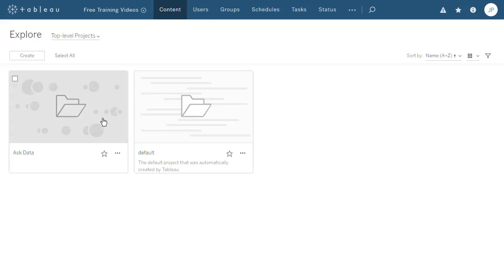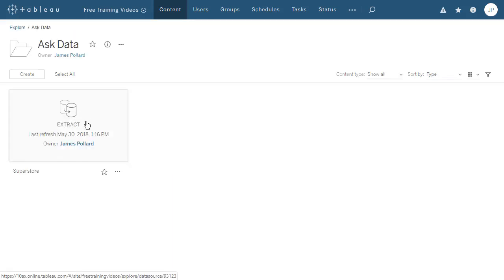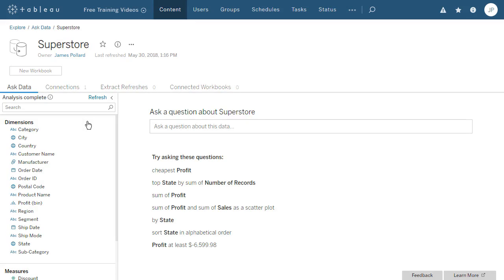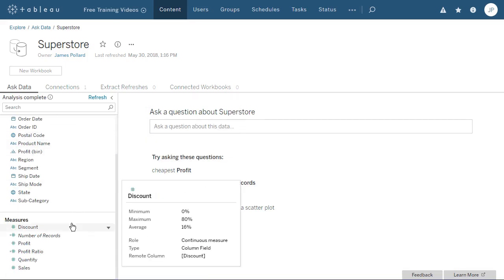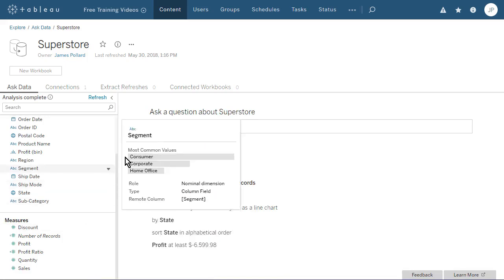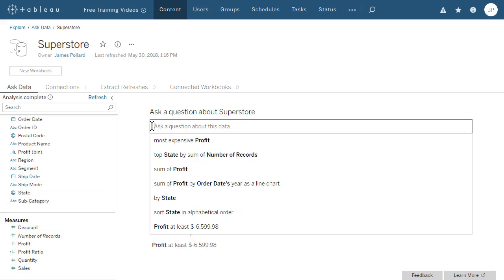To use Ask Data, first navigate to the data source you have questions about. Our natural language question should be based on the available dimensions and measures of our data source. Hovering over dimensions and measures reveals pertinent information such as most common values, role, type, remote column name, minimum, maximum, and average values.